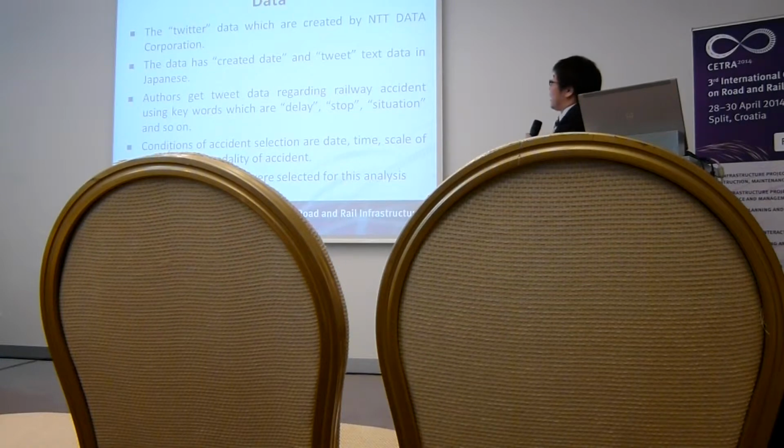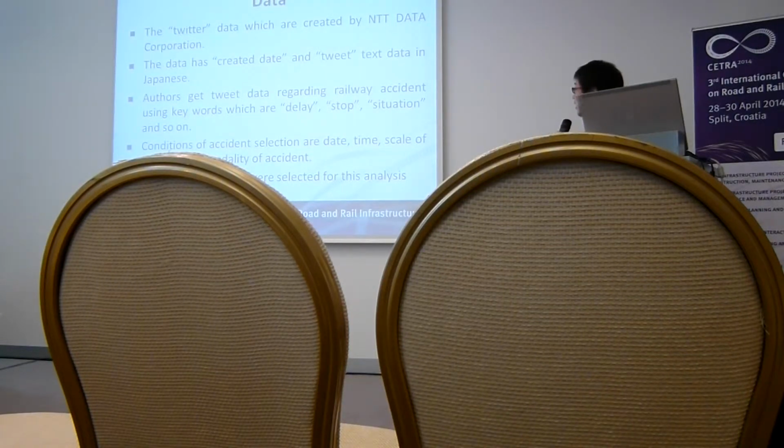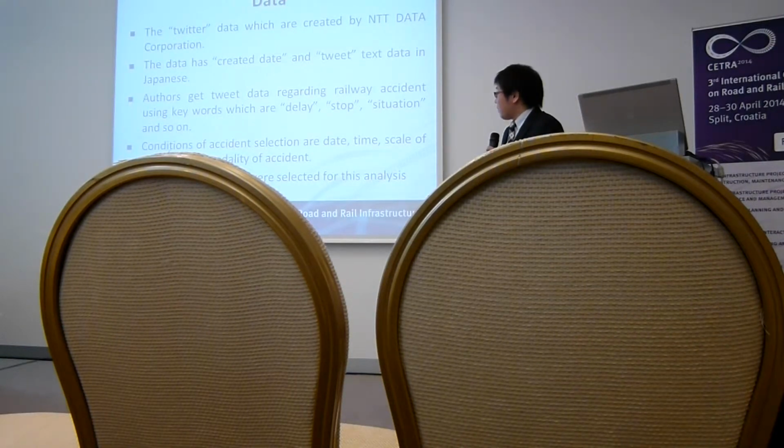The Twitter data, which was created by NTT Data Corporation, has created date and tweet text data in Japanese. The authors get tweet data regarding railway accidents using keywords such as delay, stop, situation, and so on. The conditions of accident selection are date, time, scale of accident, and modality of accident. Then 10 railway accidents were selected for this analysis.